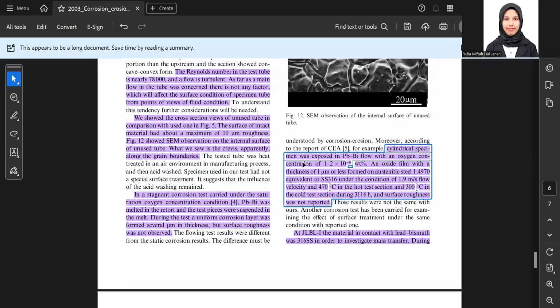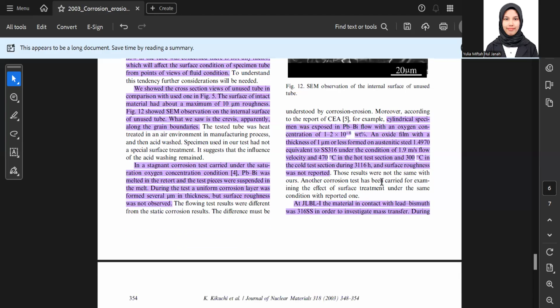A cylindrical specimen was placed above the PBA flow with oxygen concentration of 1 to 2 times 10 to the power minus 6 percent, and an oxide film with a thickness of 1 micron or less formed on austenitic steel 1.4970, equivalent to 316, under the condition of 1.10 meter per second flow velocity and 470 degrees at the hot test section and 300 degrees at the cold test section during 3,116 hours. Surface roughness was not reported.